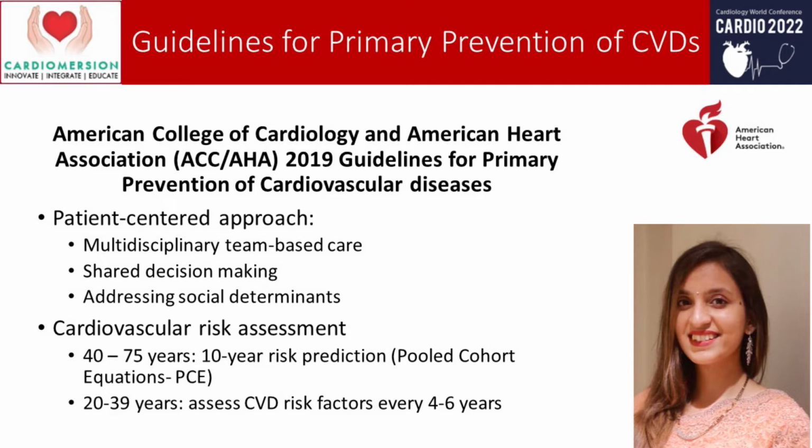A multidisciplinary team can include a primary care physician for identification of risk factors and diagnosis of diabetes and hypertension in the population, and then an endocrinologist who would review the blood glucose and keep control of diabetes in the individual. Then there would be a dietitian who looks after the dietary modification in the patient, and a psychiatrist who would have a role in tobacco cessation in people who use tobacco.